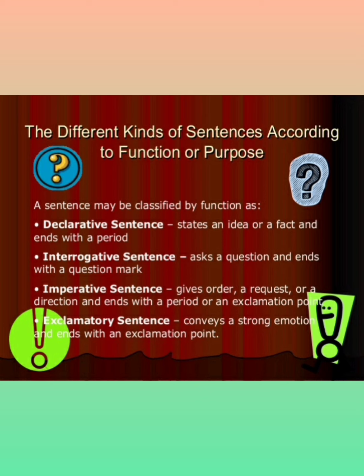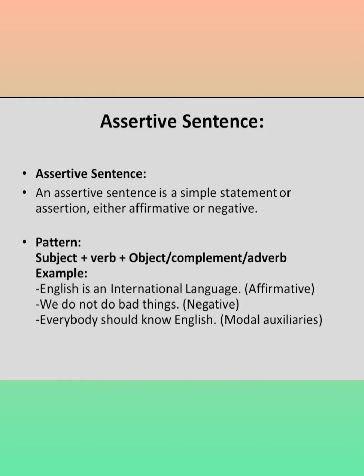Interrogative, it asks a question and ends with a question mark. Imperative, it gives an order, a request, or a direction and ends with a period or an exclamation mark. It depends upon the sentence. You have to understand that sentence. Exclamatory, it conveys a strong emotion and ends with an exclamation point.